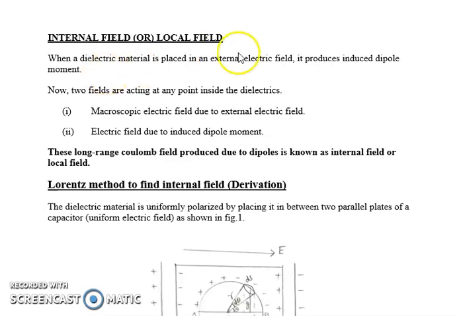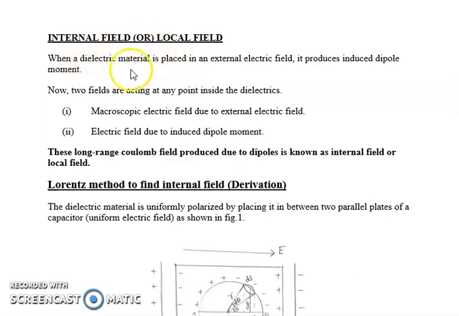But once we apply an electric field to the dielectric material, the positive charges will be displaced with respect to the field direction, and the negative charges will be displaced in a direction opposite to the field direction. So when the charges get separated, that is a negative charge and a positive charge separated by some distance, we call it a dipole. So inside the dielectric material, there is going to be creation of dipoles.